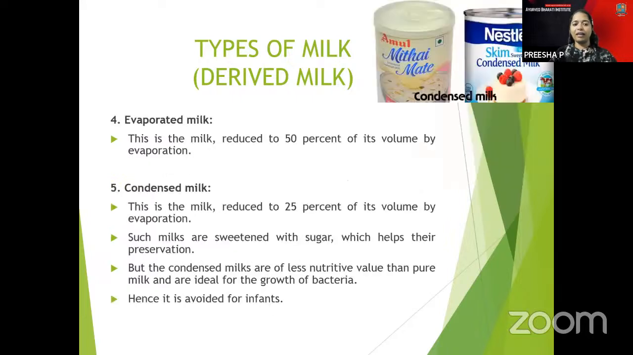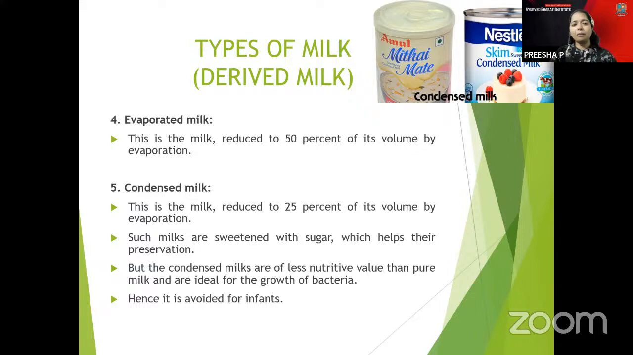And these are the evaporated milk and the condensed milk. In evaporated milk, 50% of the volume is lost by evaporation. The condensed milk is reduced to 25% of its volume by evaporation. Condensed milk has less nutritive value than pure milk, and bacterial growth is more. That's why condensed milk is less given to infants.